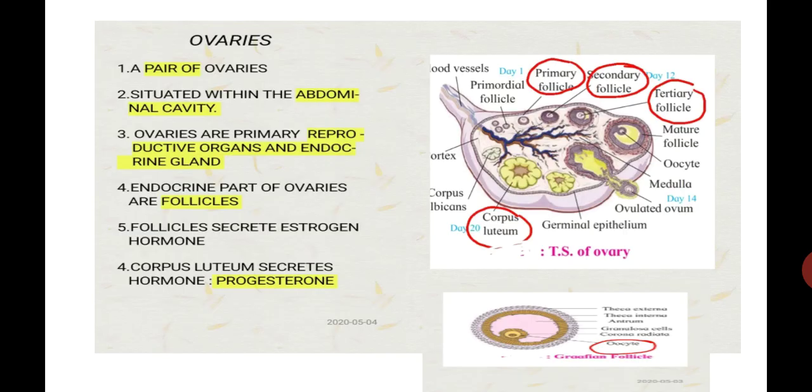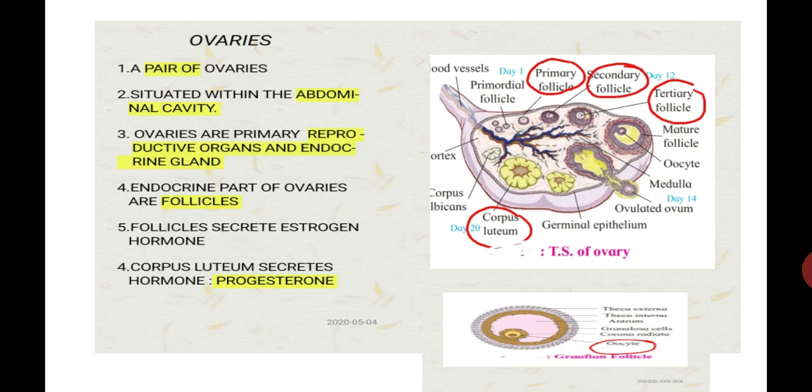Let's see the second gonads, called ovaries. A pair of ovaries is present in the female body. They are situated within the abdominal cavity. Number 3, ovaries are primary sex organs as well as endocrine glands.